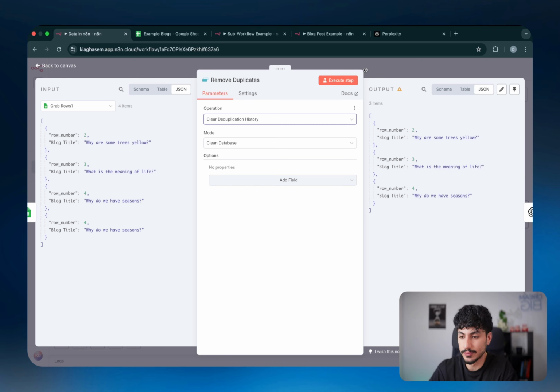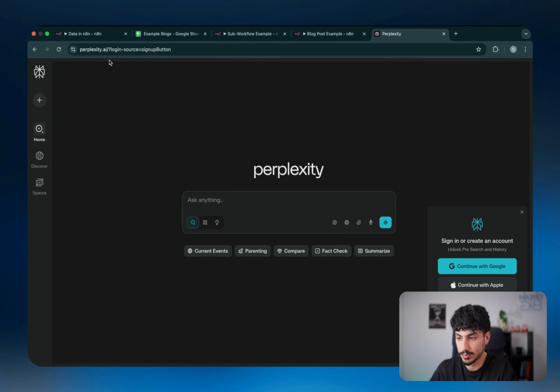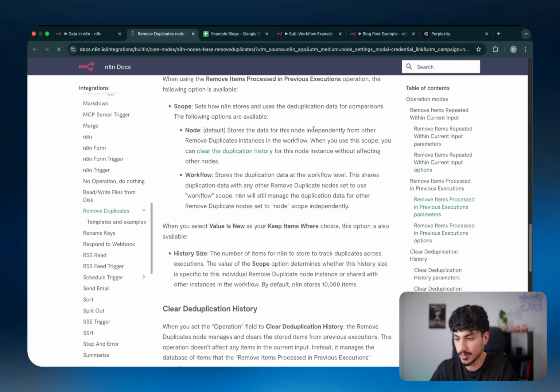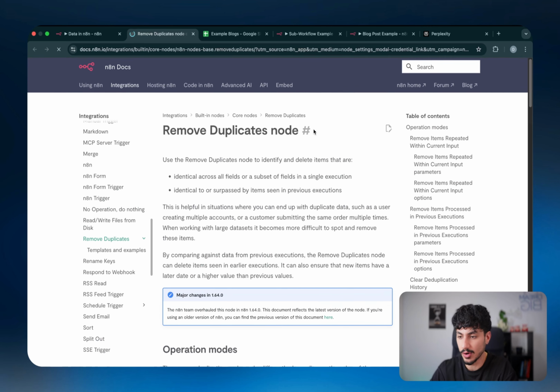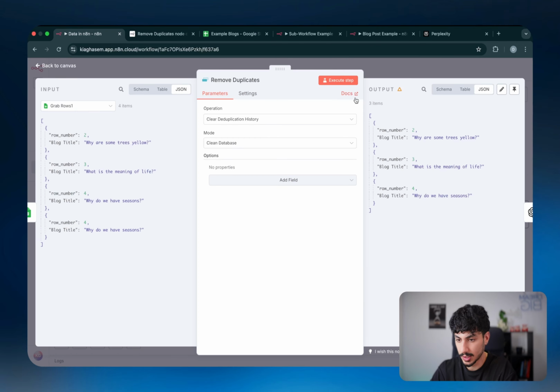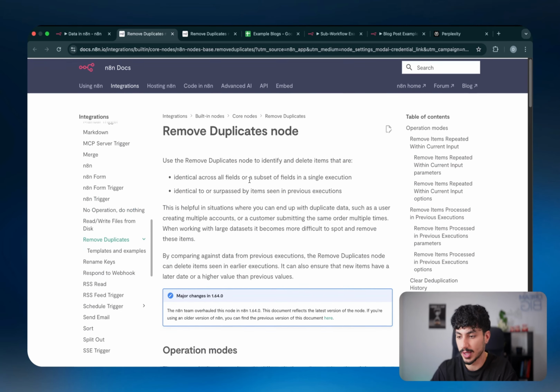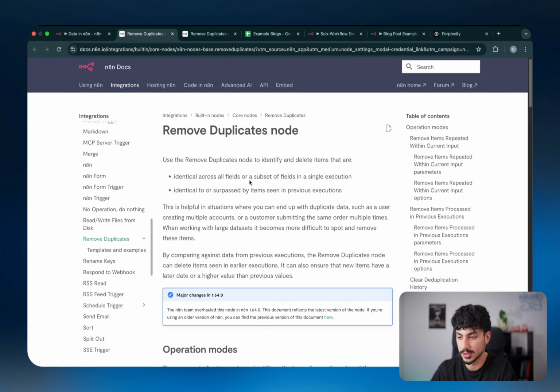So not very useful, but if you guys do want to learn about it, you have one of 2 ways. Number 1, ask Perplexity. Number 2, you can click on this docs and that will take you to the documentations for each node. So if there's any node that I didn't go through or that ends up being created after I've created this video, you can literally just always click on this docs and that will take you to the documentation that will explain everything you need to know about that node with all the parameters and all the things you can and can't change.